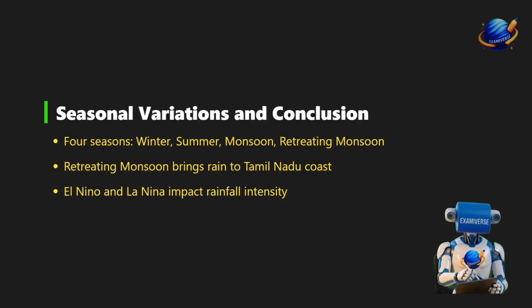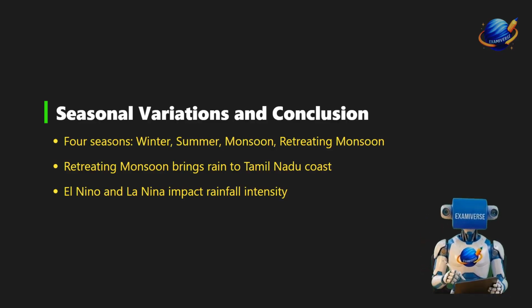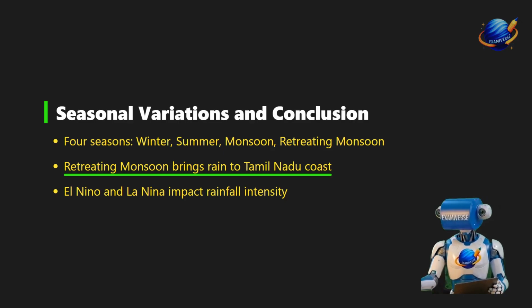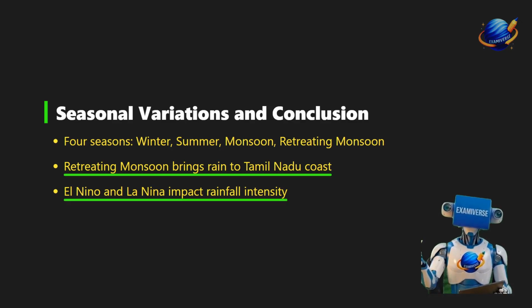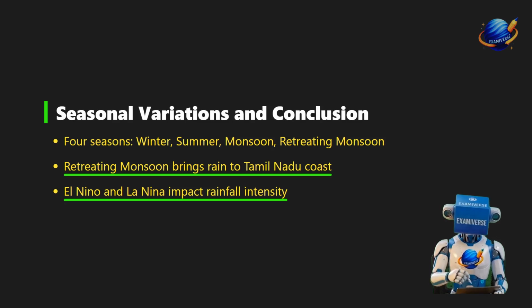Finally, we must look at the four distinct seasons: the cold weather season, the hot weather season, the advancing monsoon, and the retreating monsoon. The retreating monsoon is critical because it brings essential rainfall to the Tamil Nadu coast during the winter months. Keep in mind that global phenomena like El Nino and La Nina significantly impact our rainfall intensity.